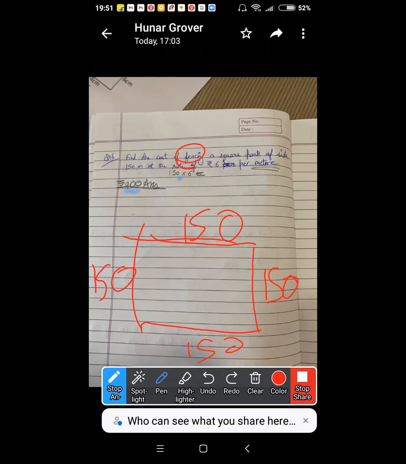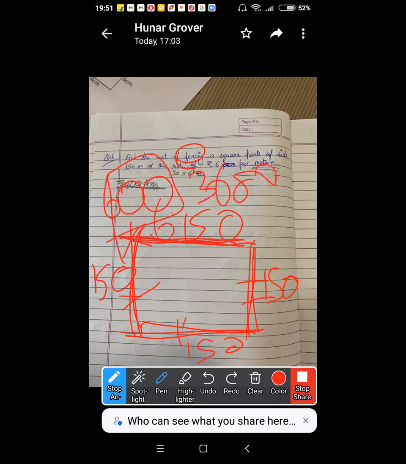No. I'll tell you. The square park has a side of 150 meter. One side is 150 meter. You are going to fence all the sides of the square park. So 150, 300, 450, 600. So in total you will be fencing 600 meter at the rate of 6 per meter. So that will be 3,600.